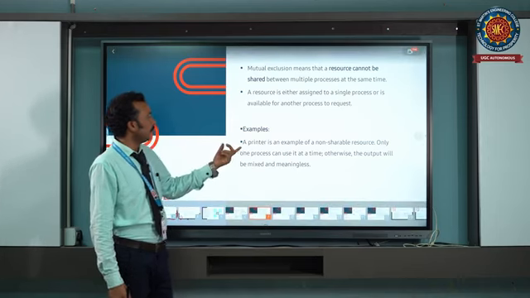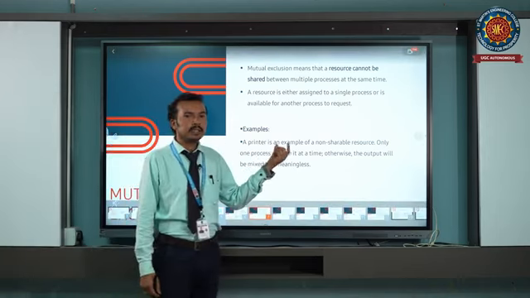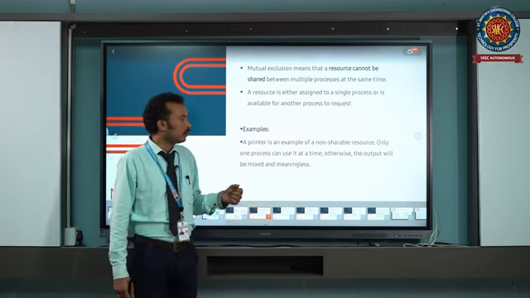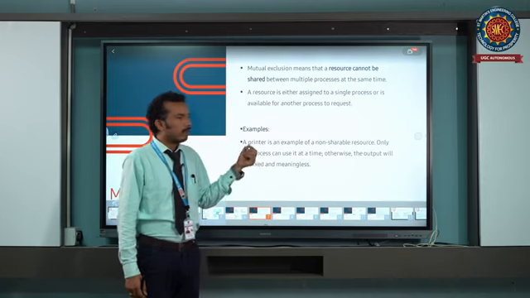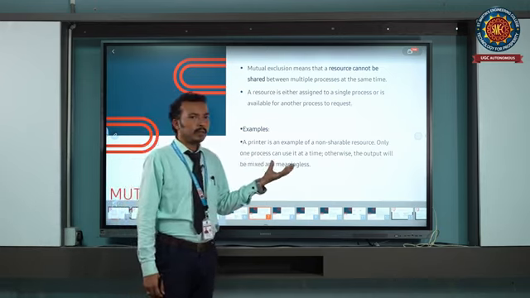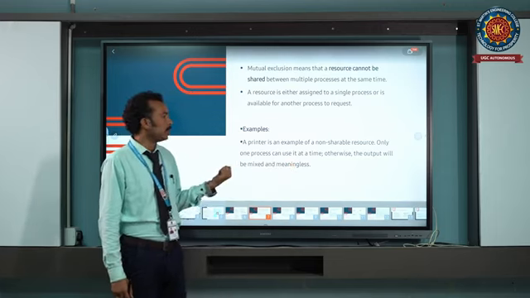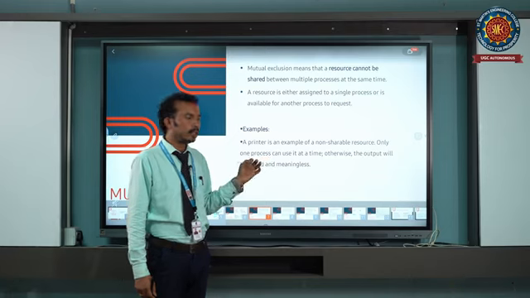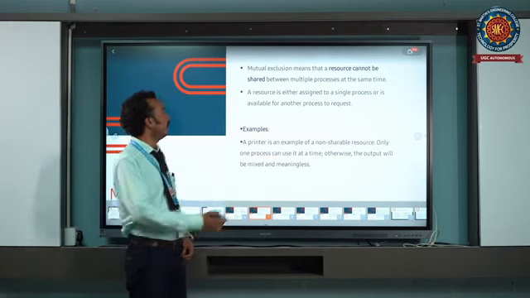And this is an example. We can take the printer as an example. It is a non-shareable resource, so only one process can use it at a time. The first process will do the printing. After completing that printing part, it will allocate the printer to the next process, the second process. Meanwhile, that second process will wait until the first process completes its execution.